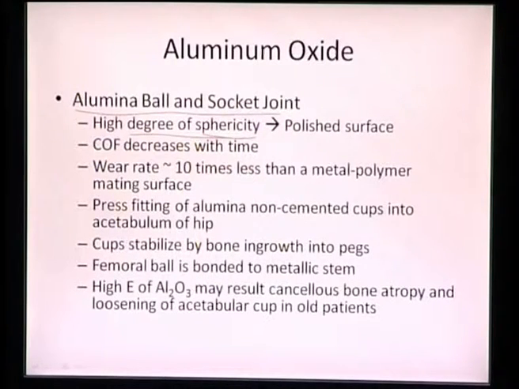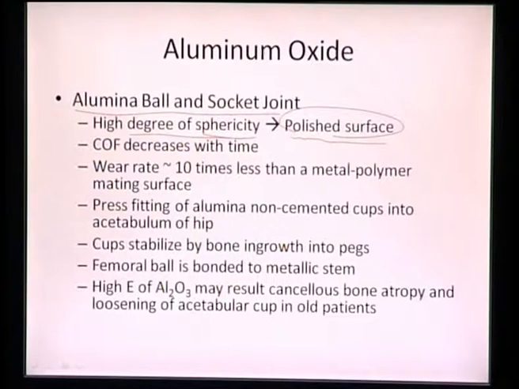That can be provided by polishing the surface, because we already know that once we have very high porosity or very high surface roughness, that will tend to induce much more locking between the mating surfaces, and that can also induce a very high coefficient of friction, and that will remove the smoothness at the surface level. The surface is the one which comes in contact first, and that decides the overall reactivity happening at the surface, and that will provide the smoothness with which the two mating surfaces will interact.